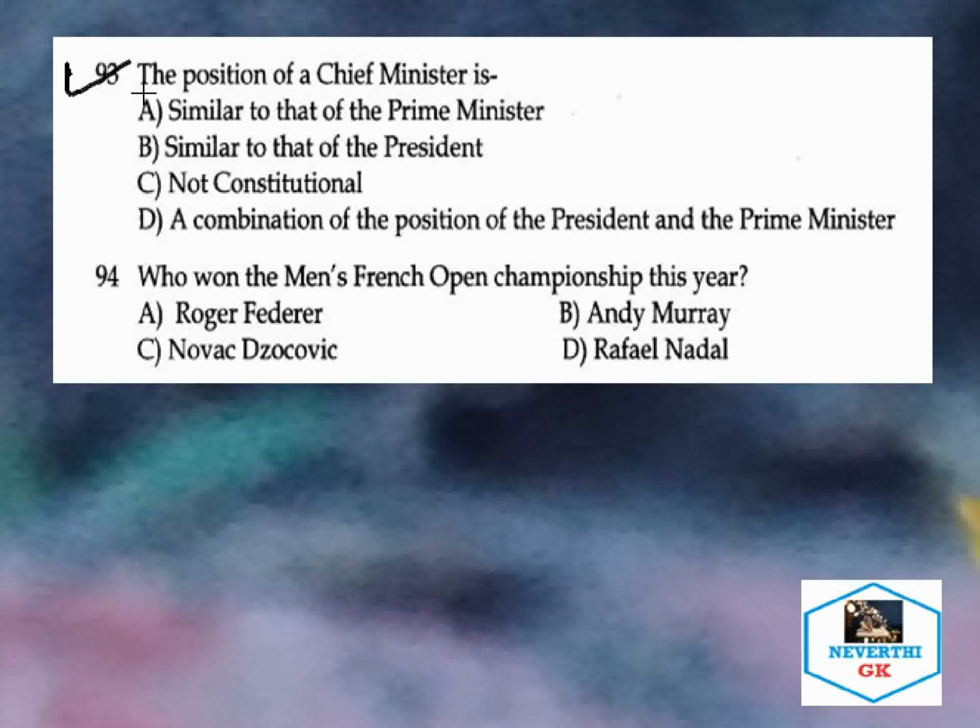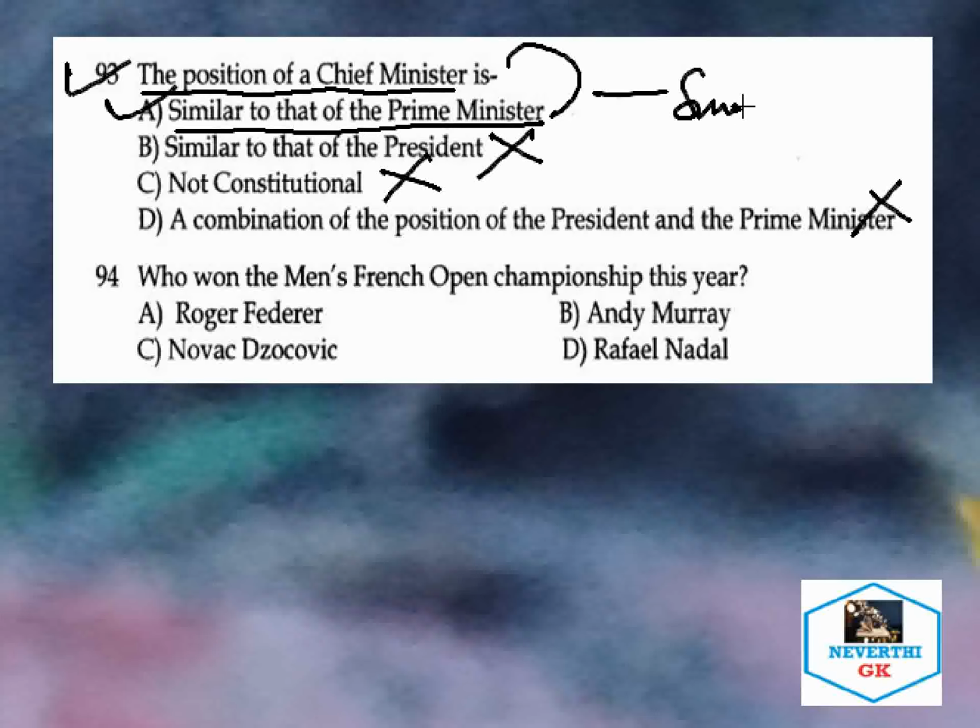The position of a chief minister is similar to that of the president. This is wrong. Non-constitutional is also wrong. A combination of the position of president and prime minister is also not correct. So the correct answer will be similar to that of the prime minister. The position of a chief minister and prime minister is more or less similar. So let's take the next question.